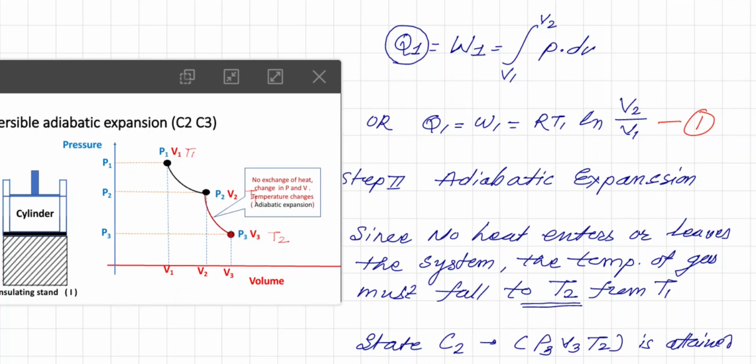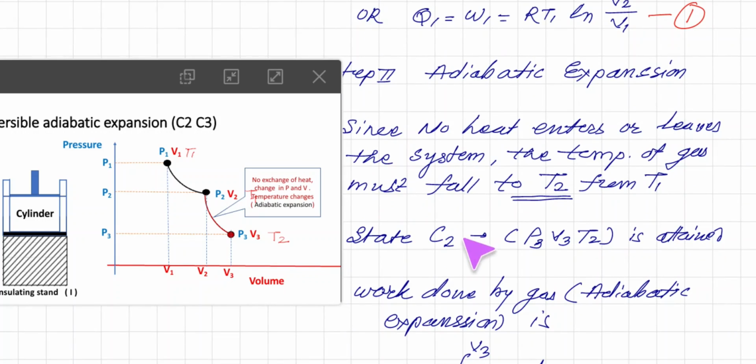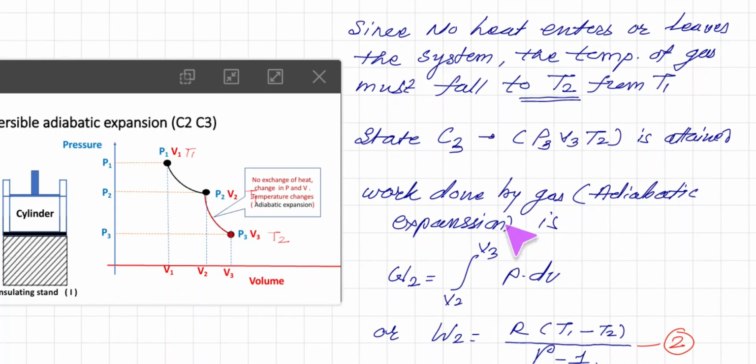So the temperature falls to T2. Now state C3 is attained, that is P3, V3 and T2. This is an adiabatic change, and the work done in an adiabatic change, W, is the integral from V2 to V3 of P dV.